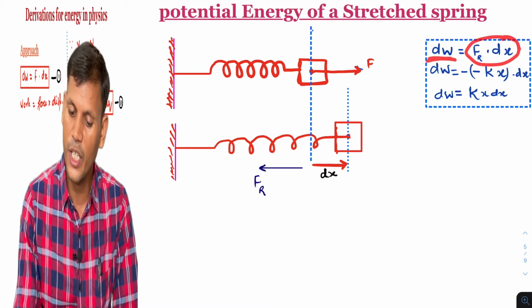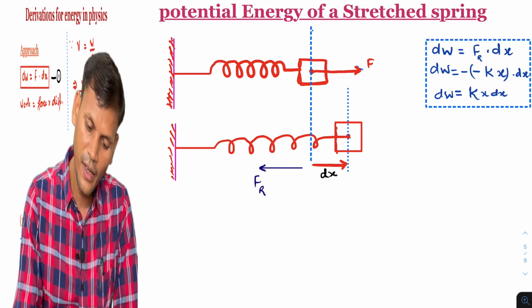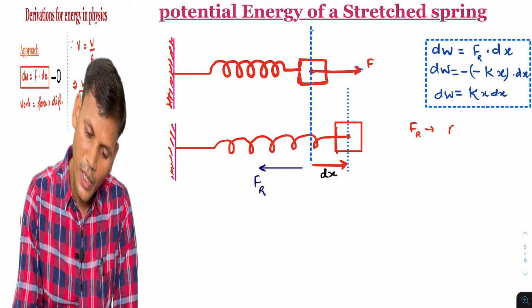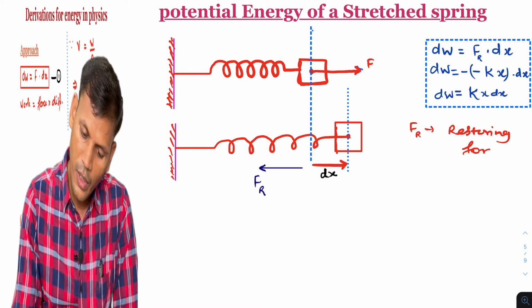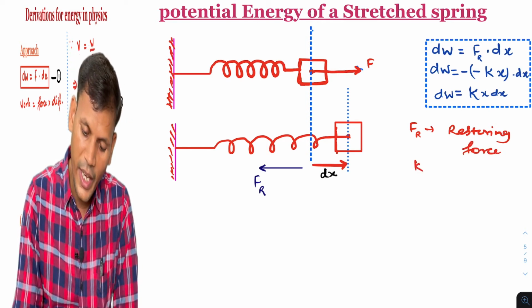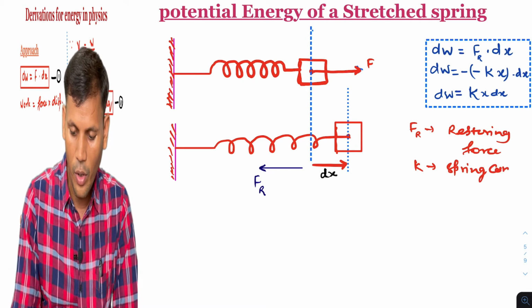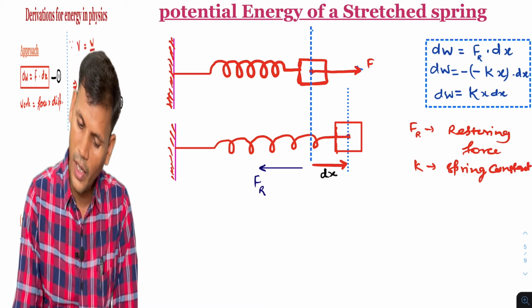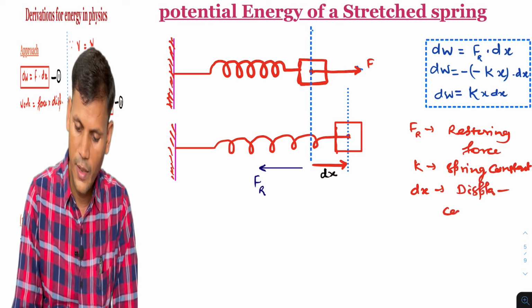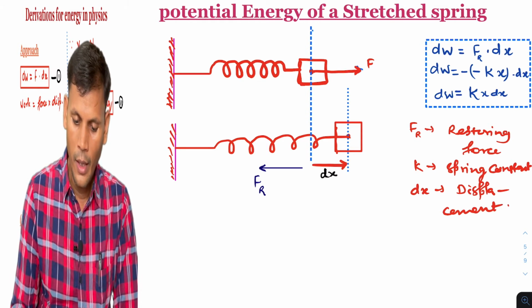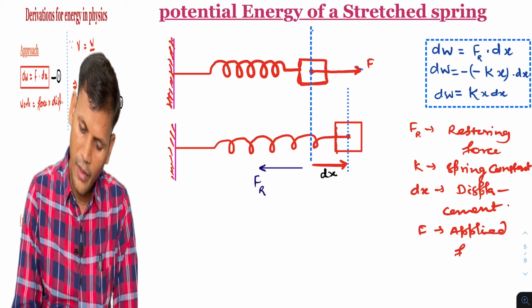Then further we will write what the work done is. Work done is force into displacement, and here I have mentioned FR. FR is F suffix R, the restoring force, and K is the spring constant. These are new terms, spring constant. Rest of all are the same. dx is the displacement, small displacement I will say. And F is the applied force.